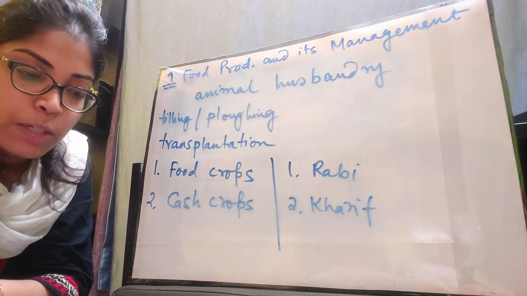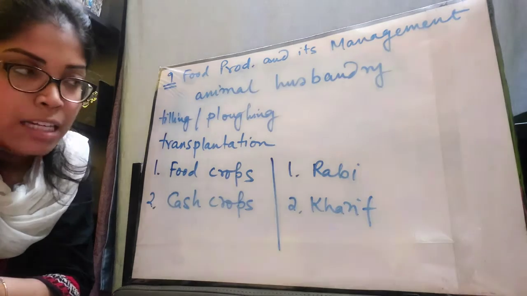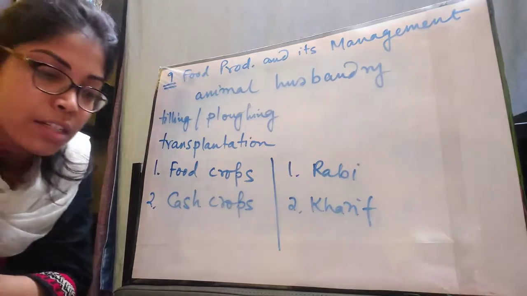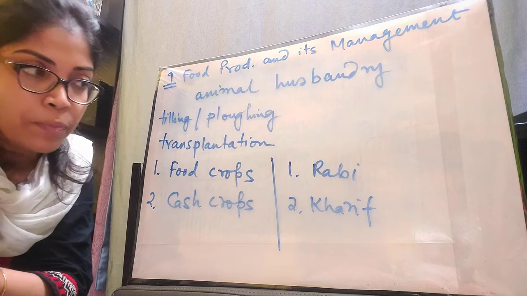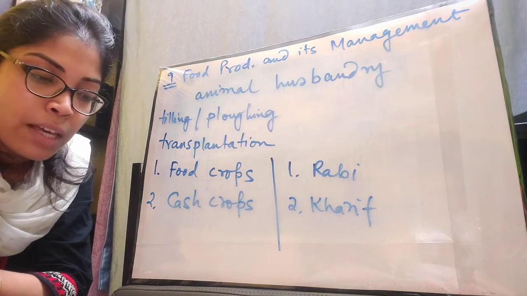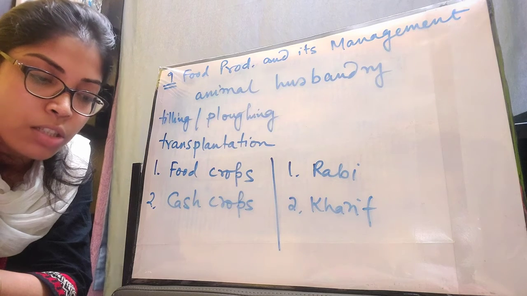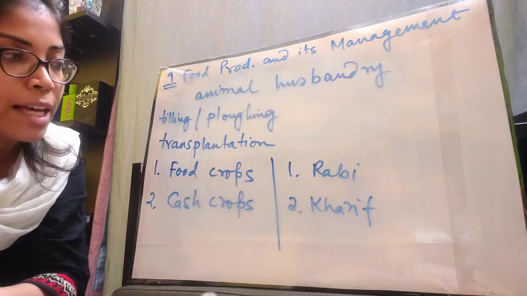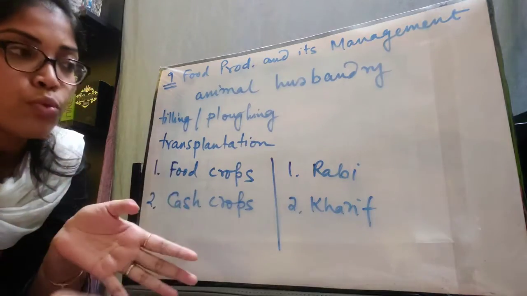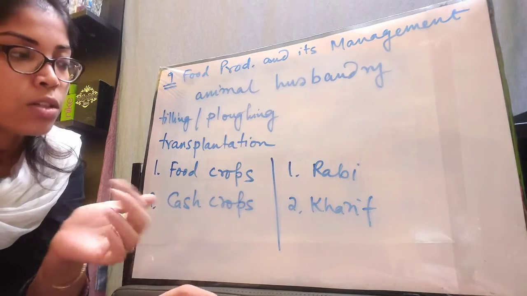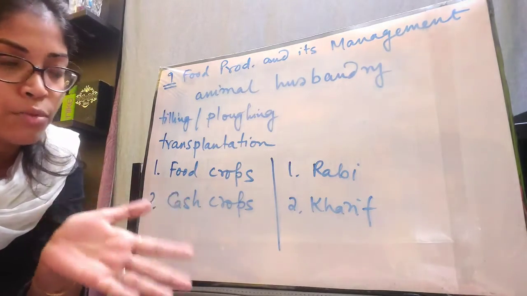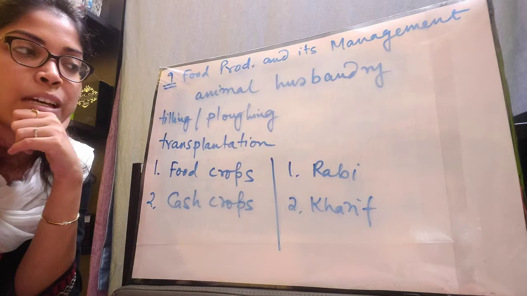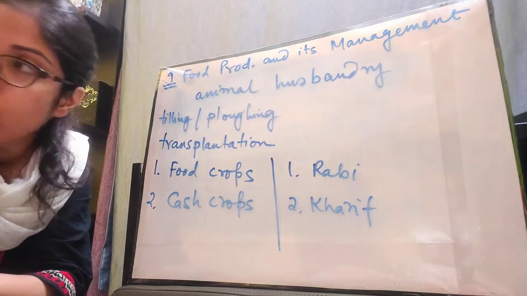Examples of Rabi crops include wheat, mustard, barley and peas. Kharif crops are those crops which are grown during the monsoon season, which is June to July, and harvested in autumn, that is September or October. Examples include maize, rice, groundnut, cotton, jute, etc. All these are examples of Kharif crops. So crops can be classified in two ways. The first one is based on the purpose of cultivation, and the types are food crops and cash crops. The second one is based on their growing season, and the types are Rabi crops and Kharif crops.